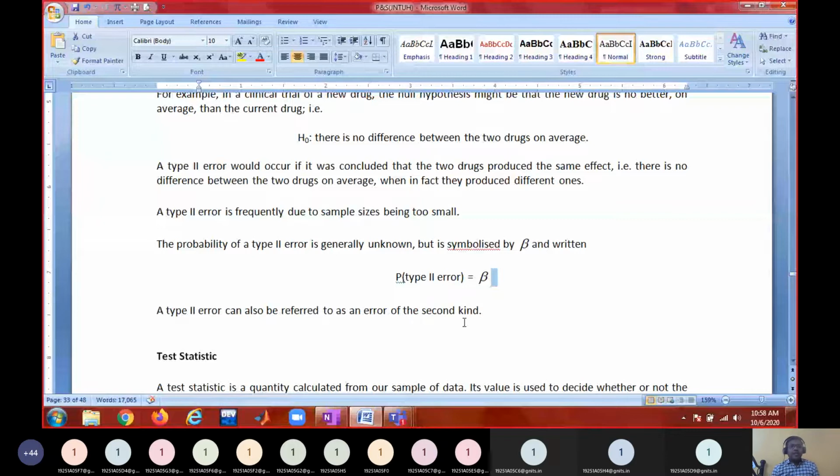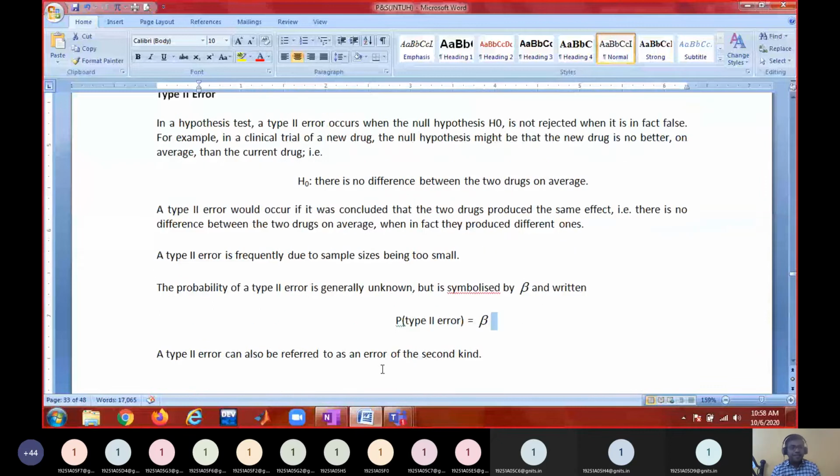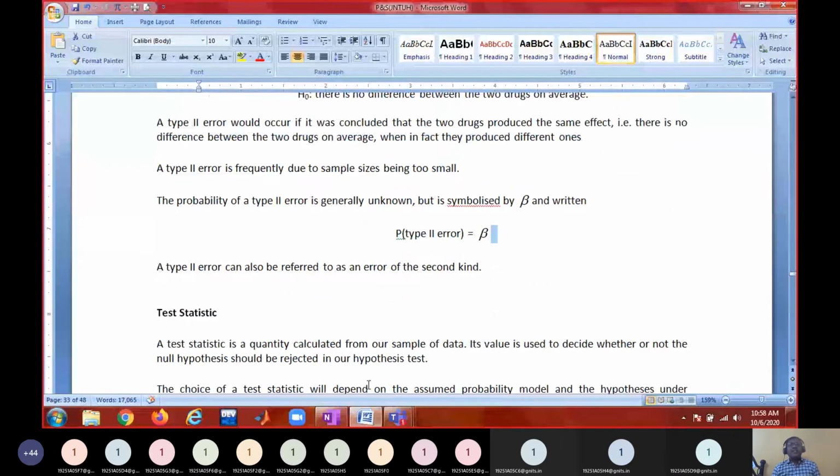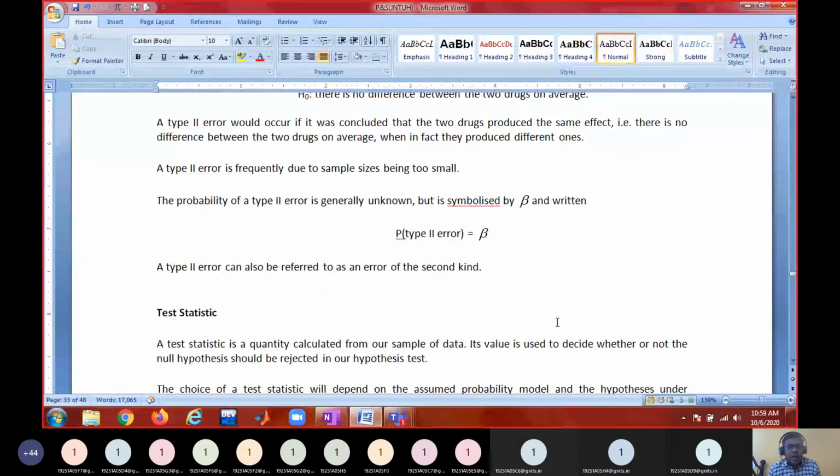Now, how to take the decision? There are some steps involved in taking the decision. This decision theory is about a population parameter equal to so and so. That parameter may be the population mean, variance, or standard deviation. Corresponding to the population parameter, you will look at some statistic.